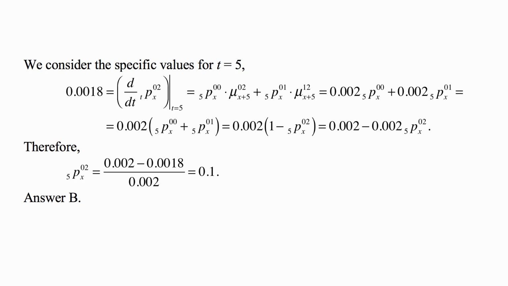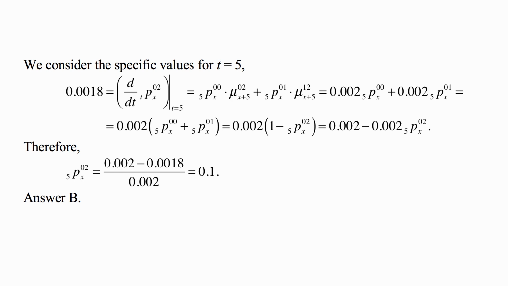And this becomes 0.002 times 5px00 plus 5px01. And of course, that sum is equal to 1 minus 5px02. So if we multiply it out, that becomes 0.002 minus 0.002 times 5px02. And look at this. We were able to get rid of all the other variables and only have the unknown 5px02 that we're supposed to calculate.